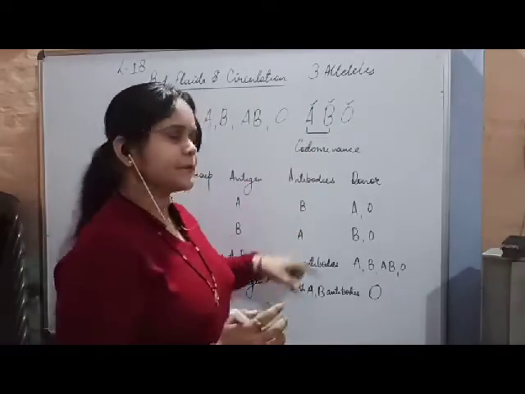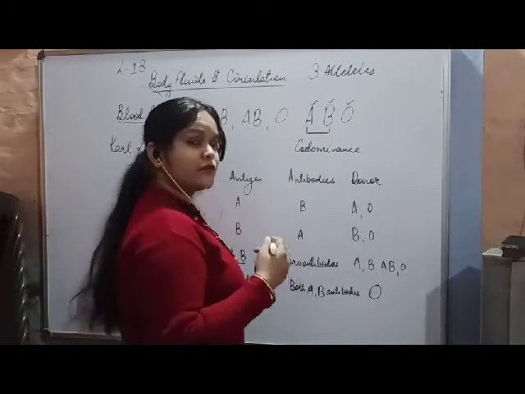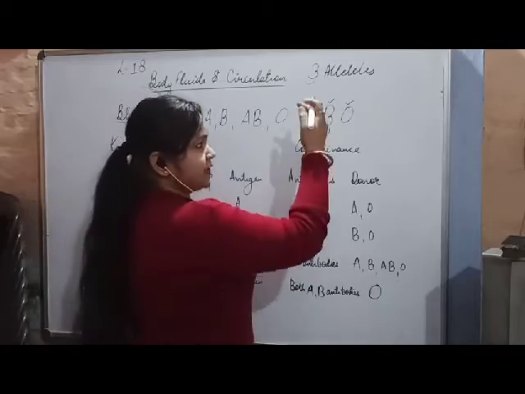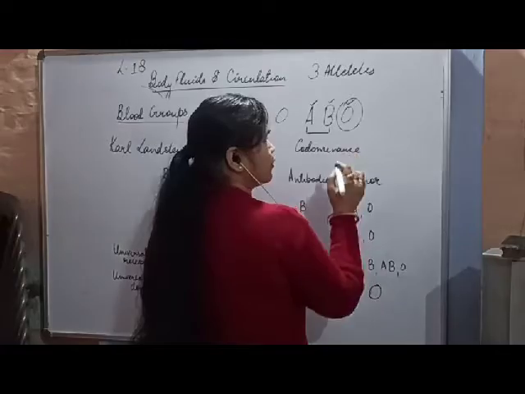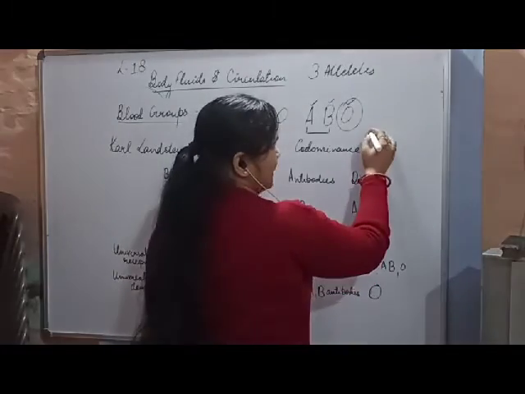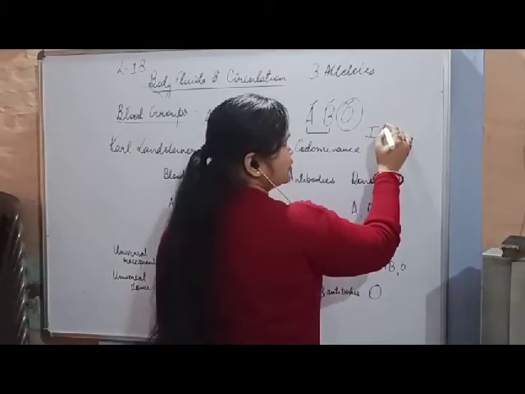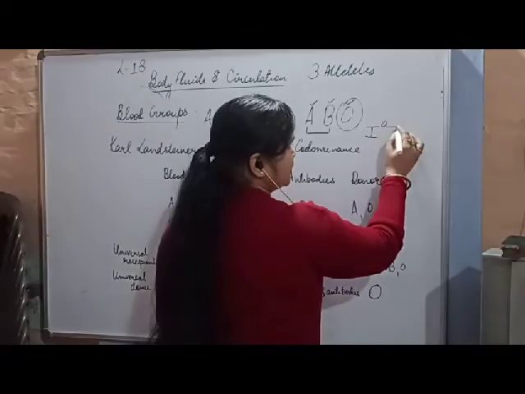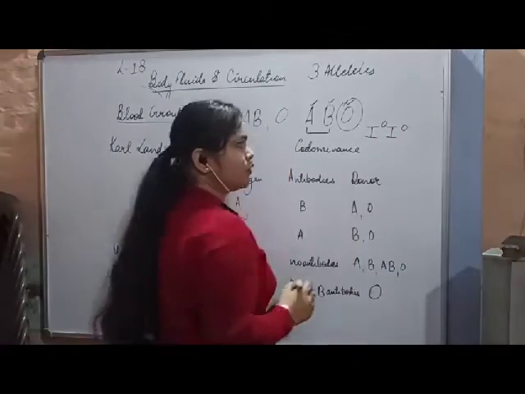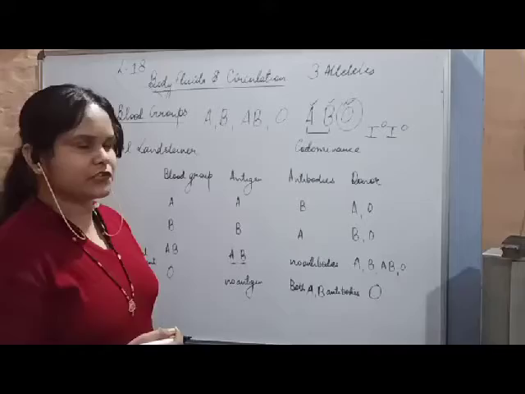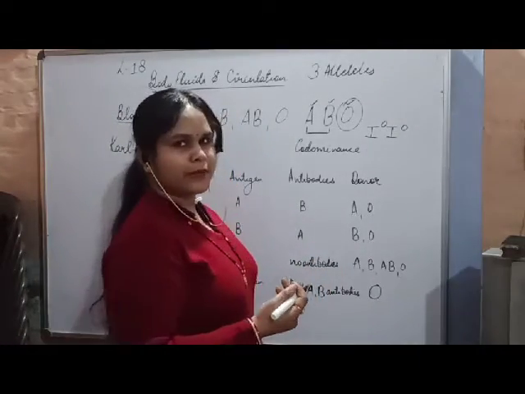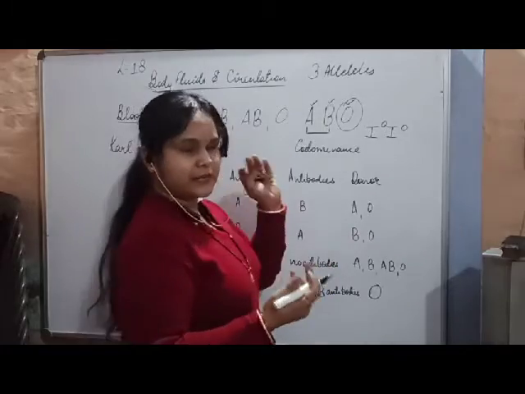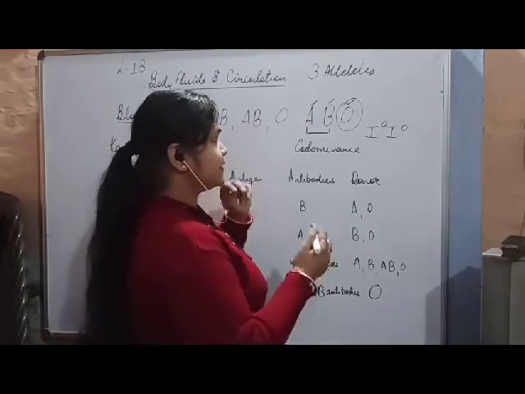Co means together. So it is a case of co-dominance, and also a case of multiple allelism. But the O blood group is expressed in the homozygous recessive condition. We will not go into much detail about that. So in blood grouping we can express multiple allelism.